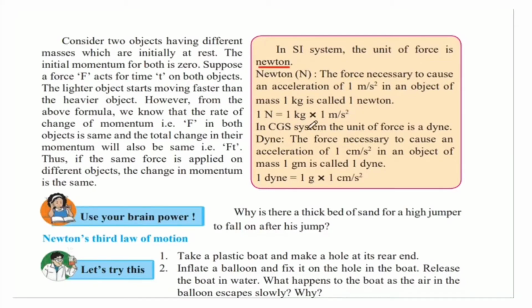In the CGS system, the unit of force is dyne. Dyne is the force necessary to cause an acceleration of 1 centimeter per second square in an object of mass 1 gram. That is 1 dyne. So 1 Newton is equal to kg meter per second square, but 1 dyne is equal to gram centimeter per second square.